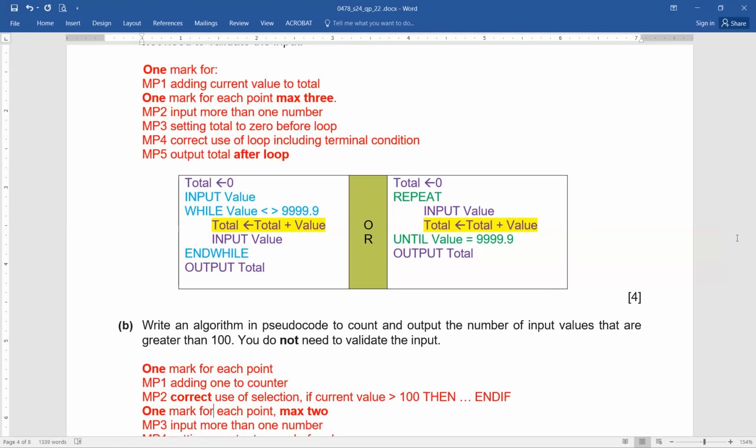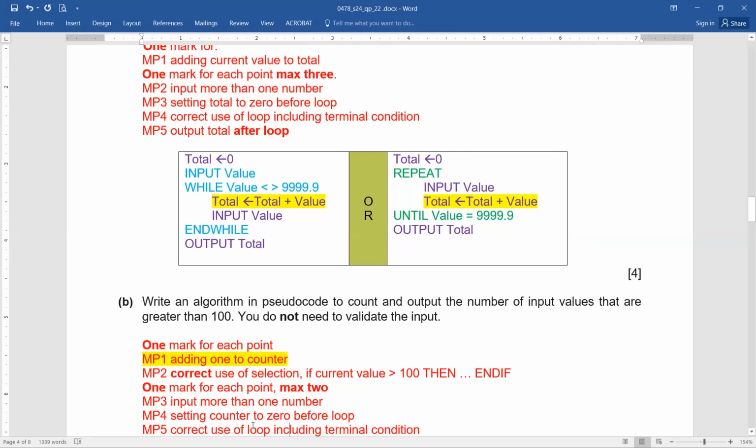First, 1 mark is going to be for adding 1 to counter. Extremely important thing. Again, I'm repeating the same as we talked about earlier for totaling. Same case goes here. That is a very important thing for counting. Correct use of selection: if current value is above 100, then what is supposed to be done? 1 mark for each point, maximum 2: adding 1 to counter, because that is the counting process, and the correct use of if. In this manner, you will definitely be able to score 2 marks.